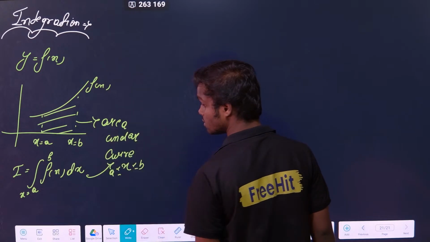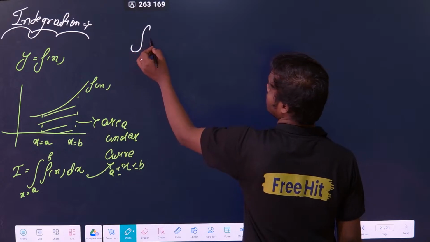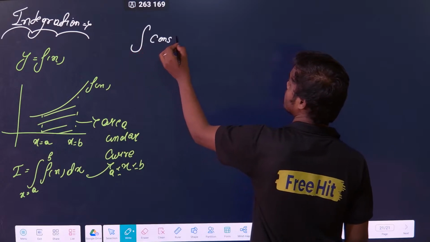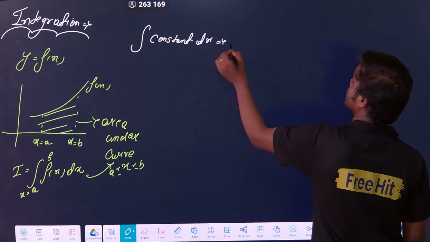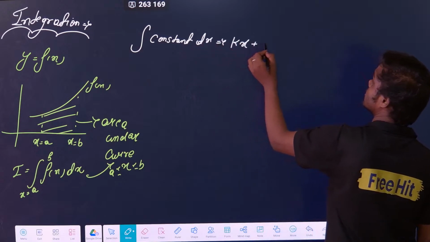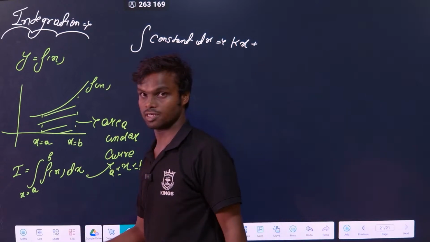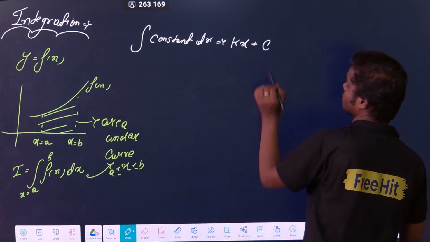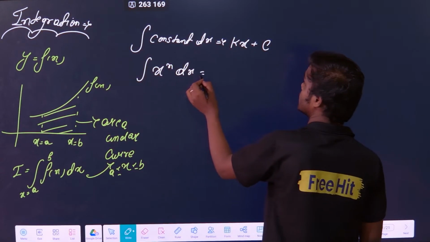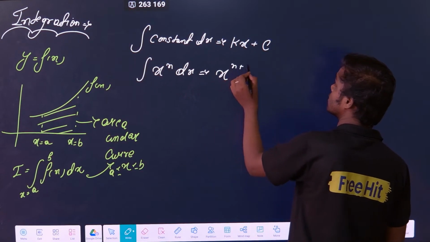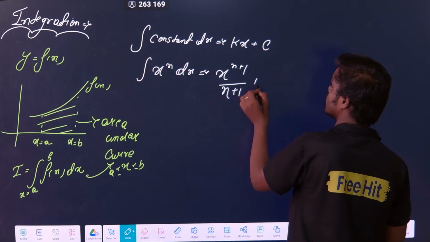And what are the formulas? The first formula is integration of some constant a into dx. That is nothing but ax plus, see there is something called constant of integration that will come, let it be c. Second thing, integration of x to the power n into dx, that is nothing but x to the power n plus 1 divided by n plus 1 plus c.